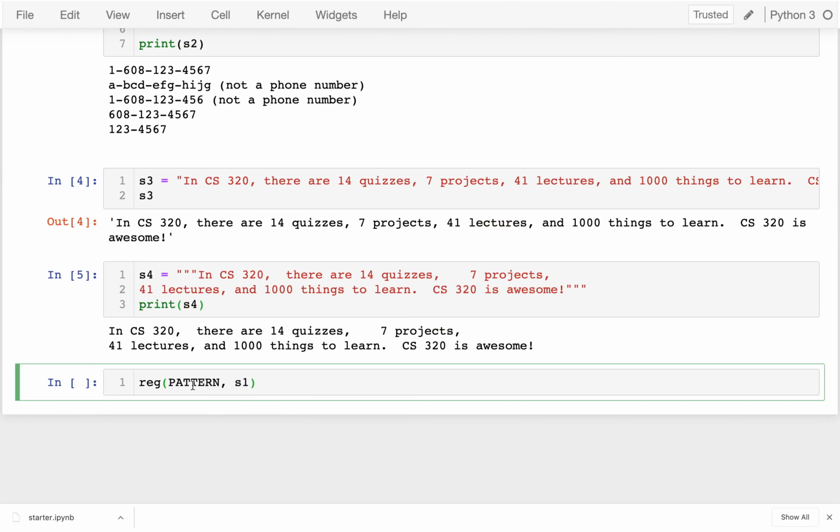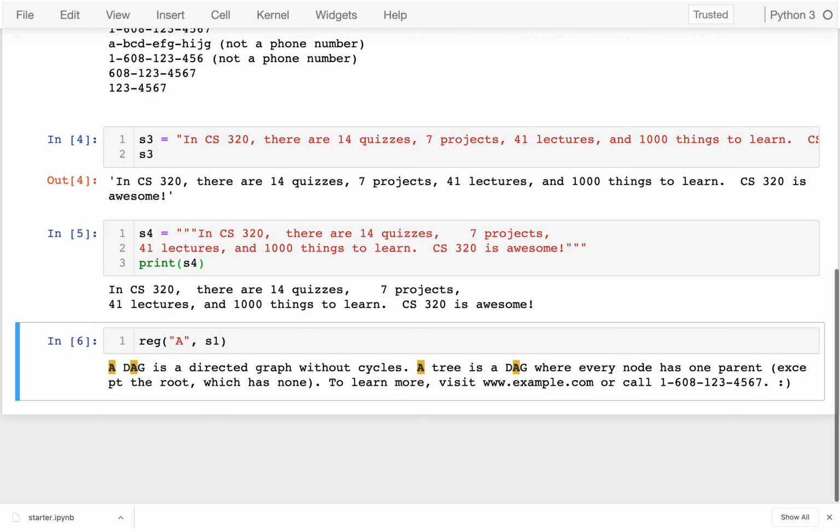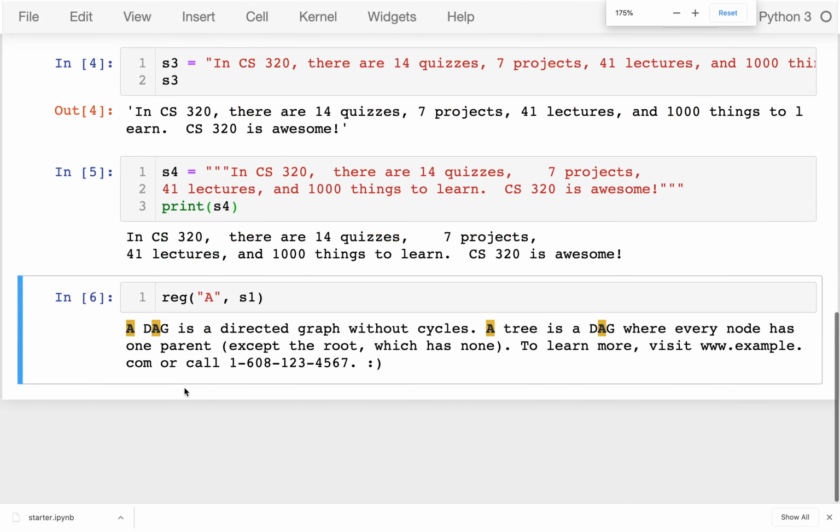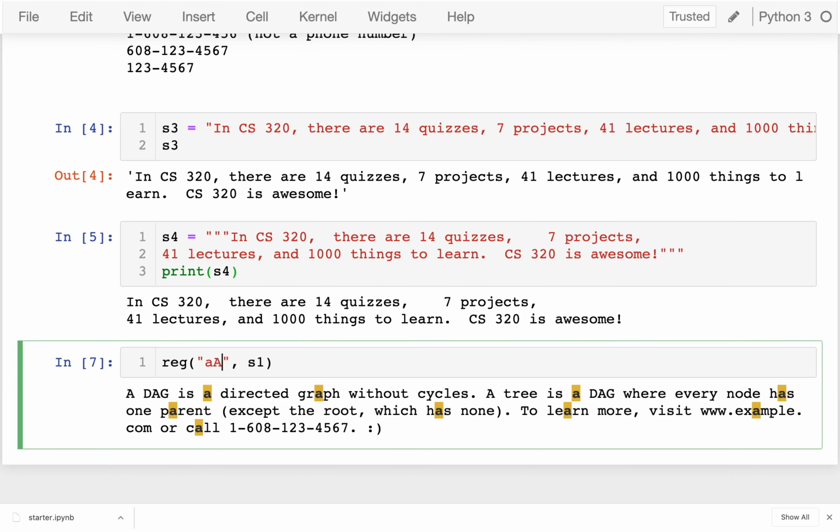And let's say I want to look for the character capital A. So I do that, and you can see that the regular expression very quickly finds all the A's, which is maybe not terribly exciting, right? I have a very simple pattern, right? So I can do that, but I can match different things. Notice it's case sensitive, like most things in Python. It's not matching those. I can match those instead. If I type something like this, it doesn't match anything because it's looking for these two letters in sequence.